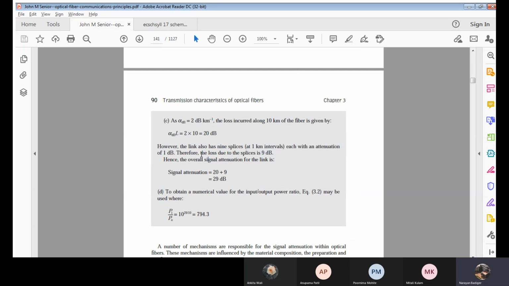Each splice will be of 1 decibel. Now, what will be the total signal attenuation? 20 plus 9, so 29 decibels. So this is the total signal attenuation.